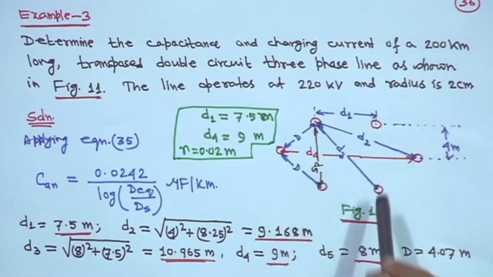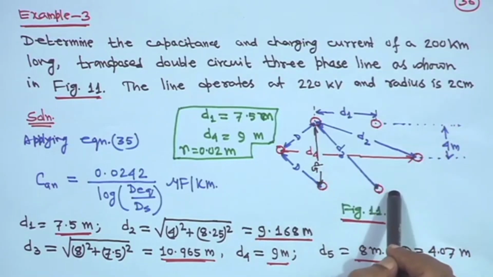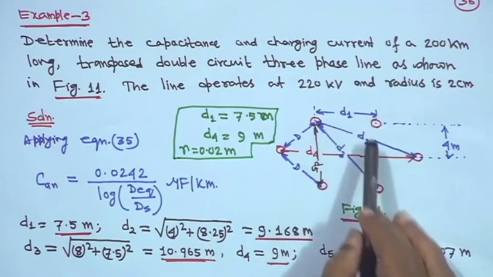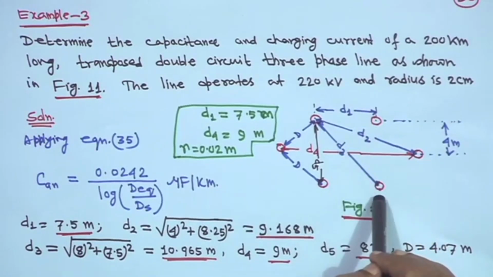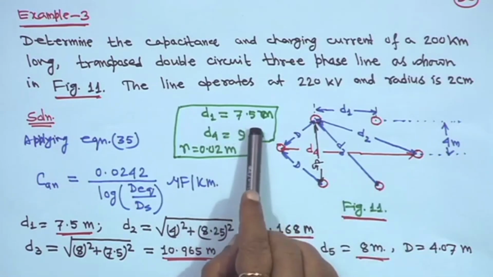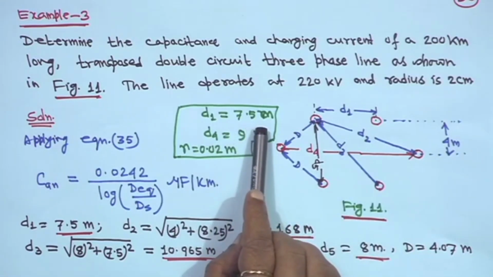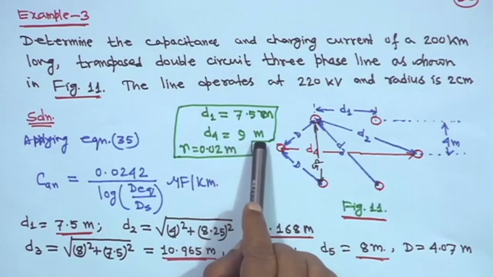It is given that the line is transposed. So, this is the configuration for which we have just derived all the expressions, for the 3 phase double circuit transposed line, and the same mathematical expressions we will use. D1 is given 7.5 meter, D4 is also given 9 meter.